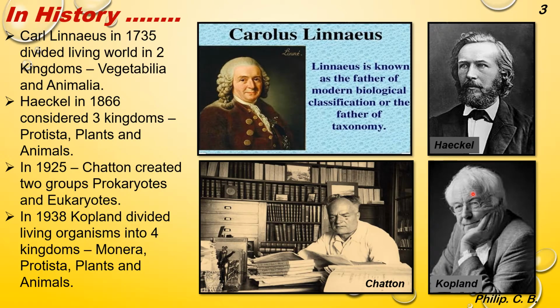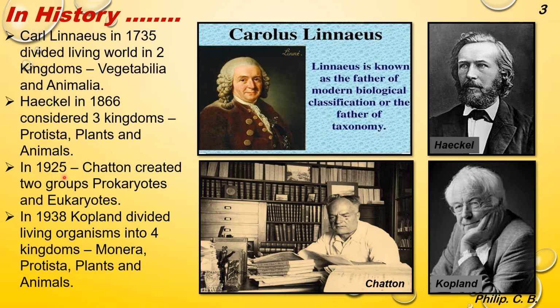Now, coming to the history part of it. Carolus Linnaeus in 1735 divided the living world into two kingdoms, Vegetabilia and Animalia, that is the plants and the animals. Further, Ernest Haeckel in 1866 considered three kingdoms, that is Protista, plants and animals. Now, what is this Protista? They are the microorganisms which Haeckel had kept in a different kingdom.